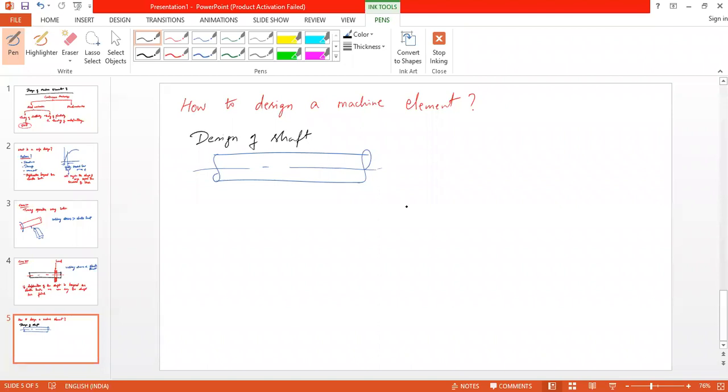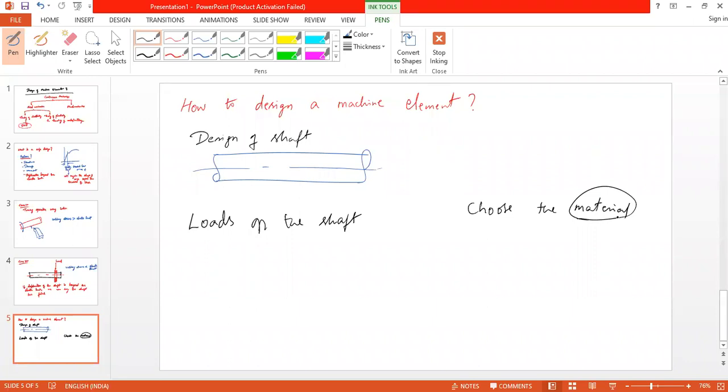To choose a material. Choose the material, okay? Then understand the load, how much is going to act on the shaft. Okay, loads on the shaft. Taking all mechanical properties into consideration like wear and tear, corrosion. That comes under material. If you choose the material, then it will have the corresponding properties.